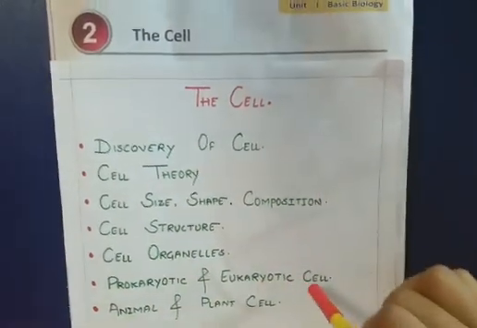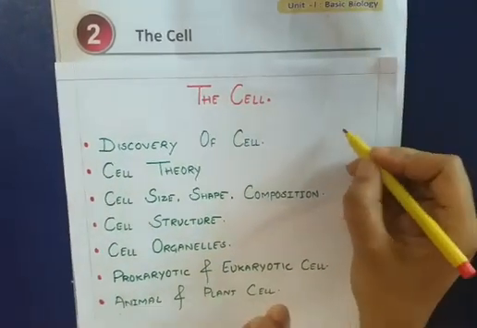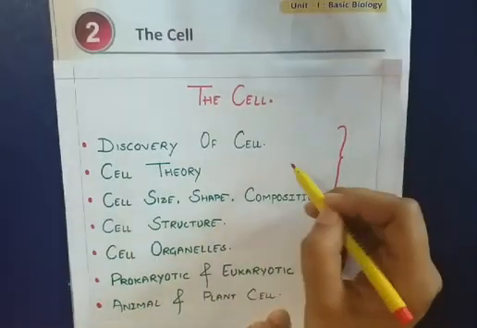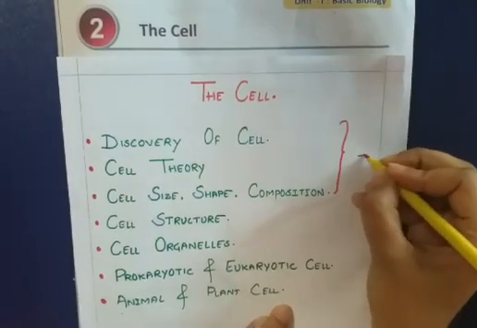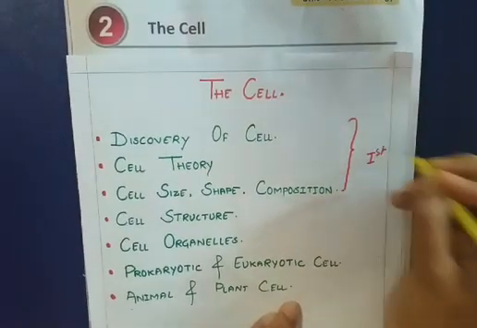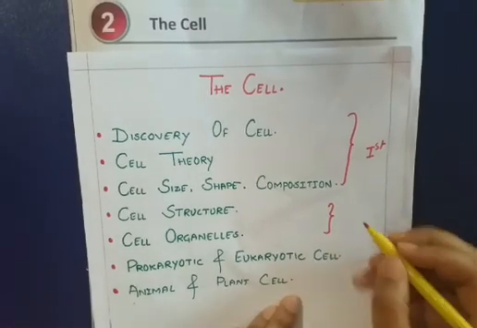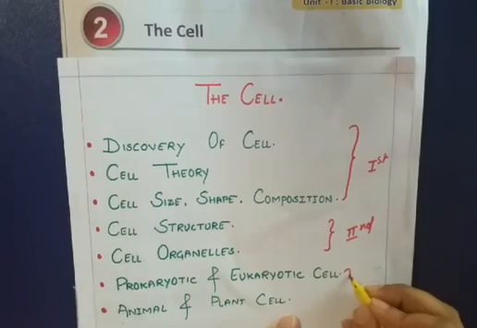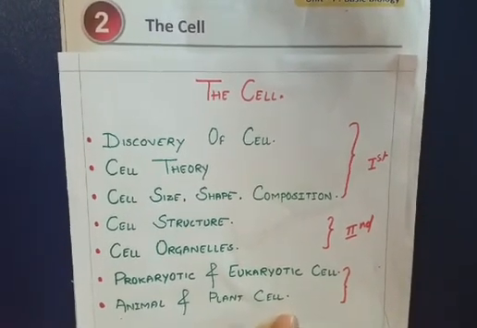The whole chapter I'm going to complete in three parts. The first part I will be considering discovery of cell, cell theory, cell size, shape, composition. In the second part I will take cell structure, cell organelles. And in the third part I will take prokaryotic and eukaryotic cell, animal and plant cell.